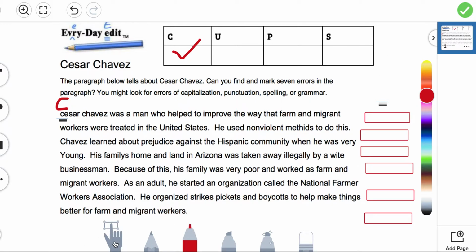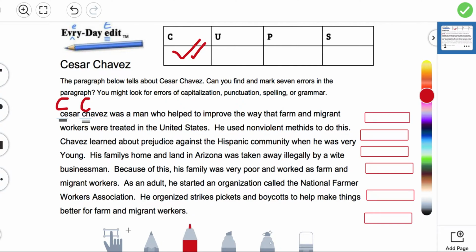Then we're going to move our editing mark underneath the C for the last name Chavez, and we're going to write an uppercase C. Cesar Chavez is his given name, that's a proper noun, and it needs to be capitalized, and the C in Cesar was also the beginning of a sentence. So that's 2 words that needed to be capitalized. Then we're going to look at the second sentence.